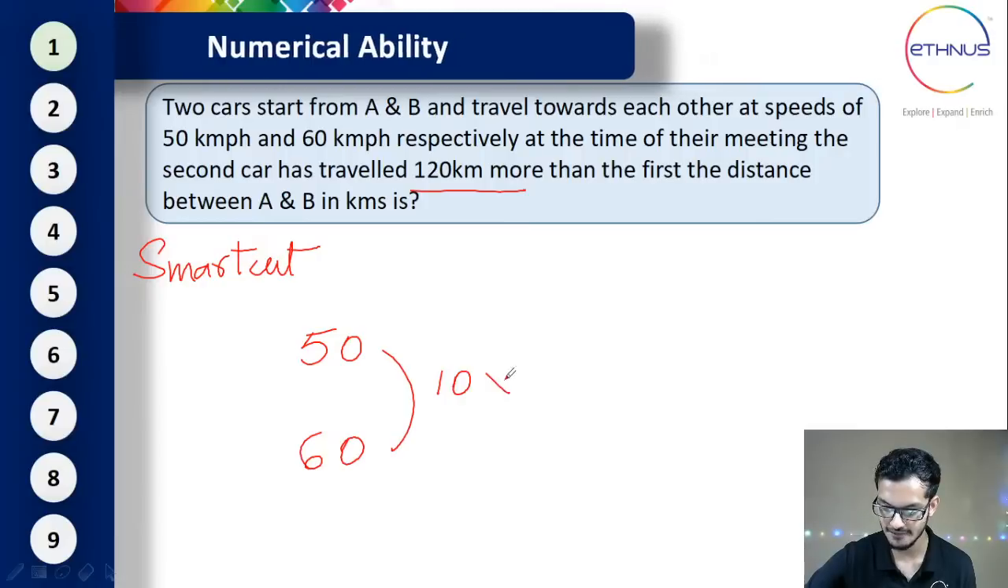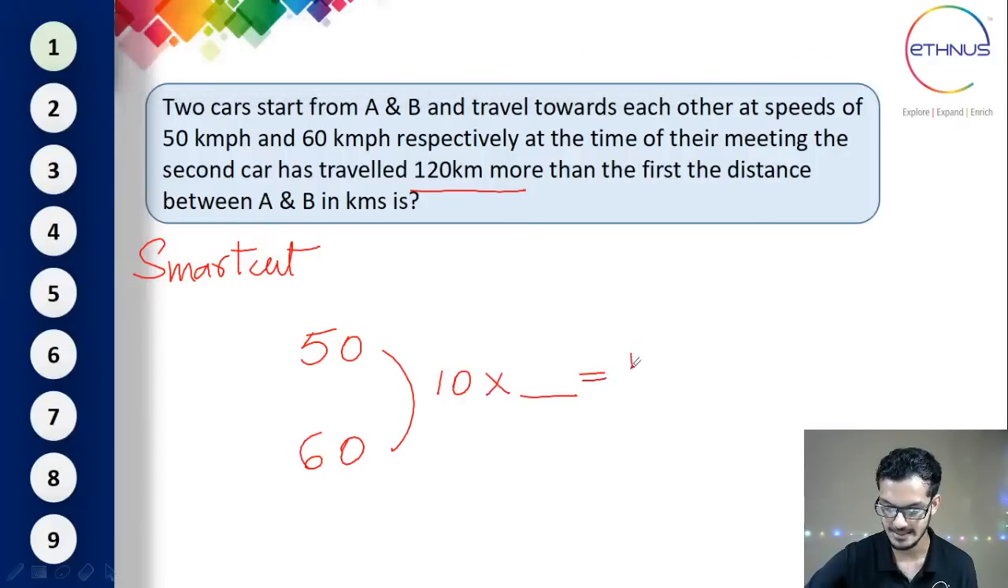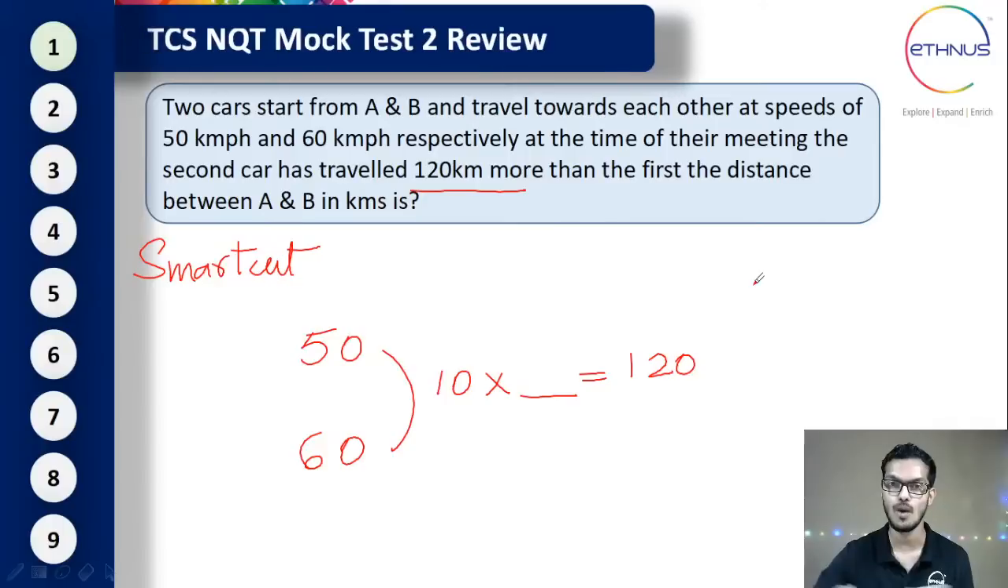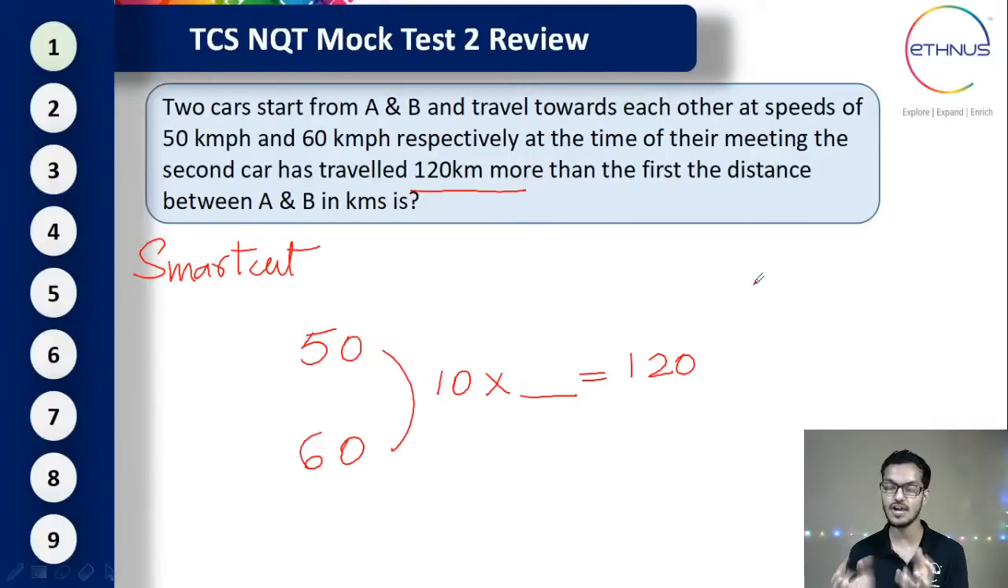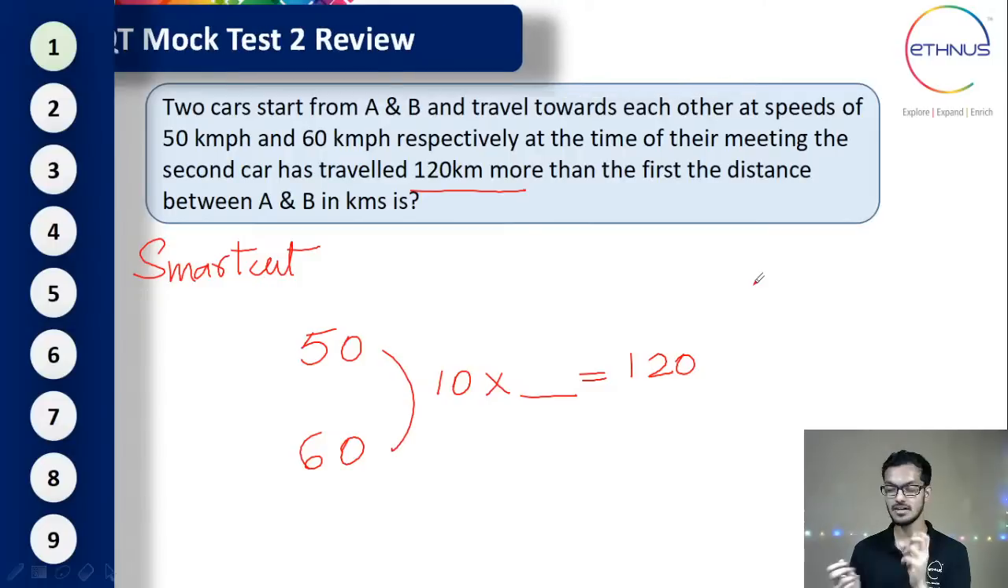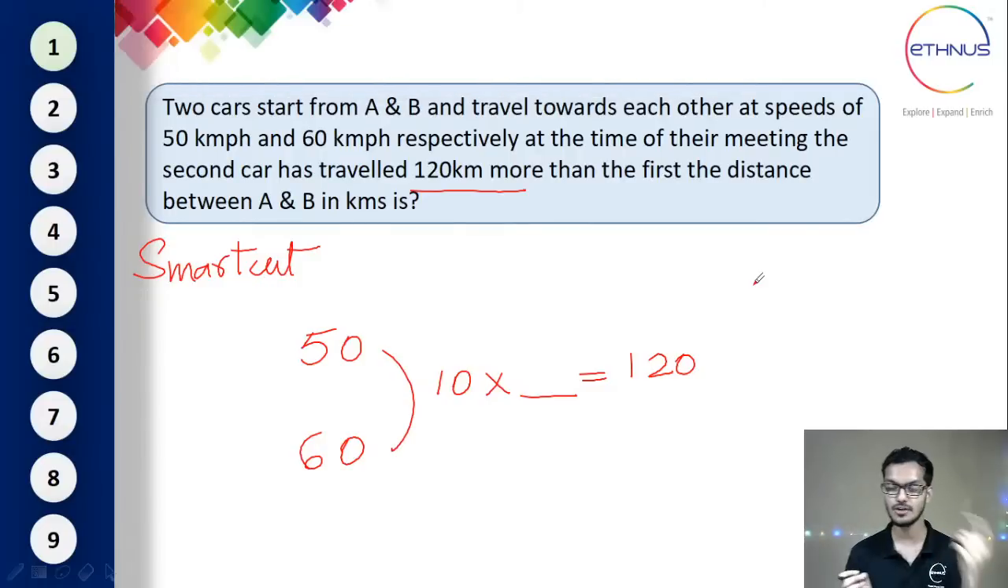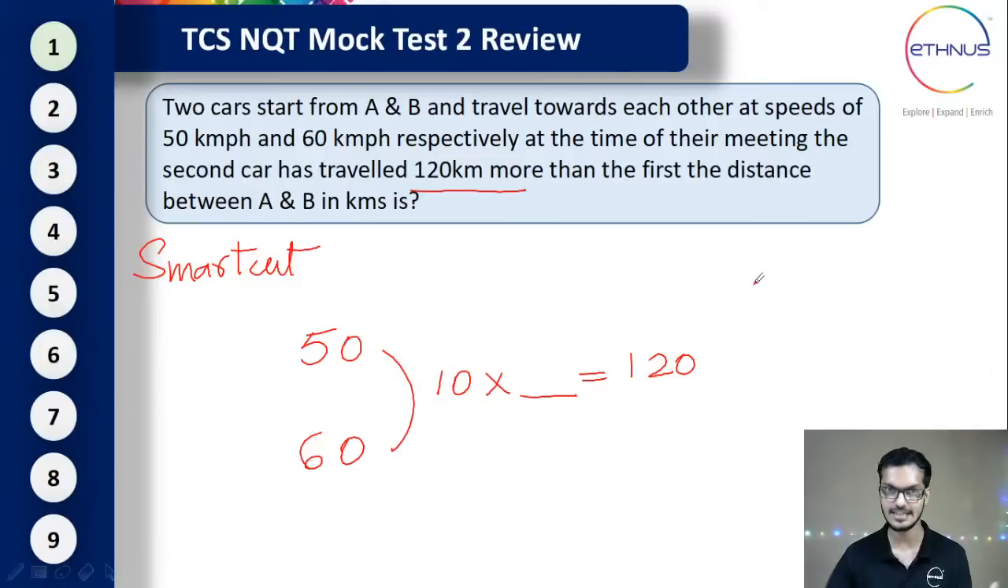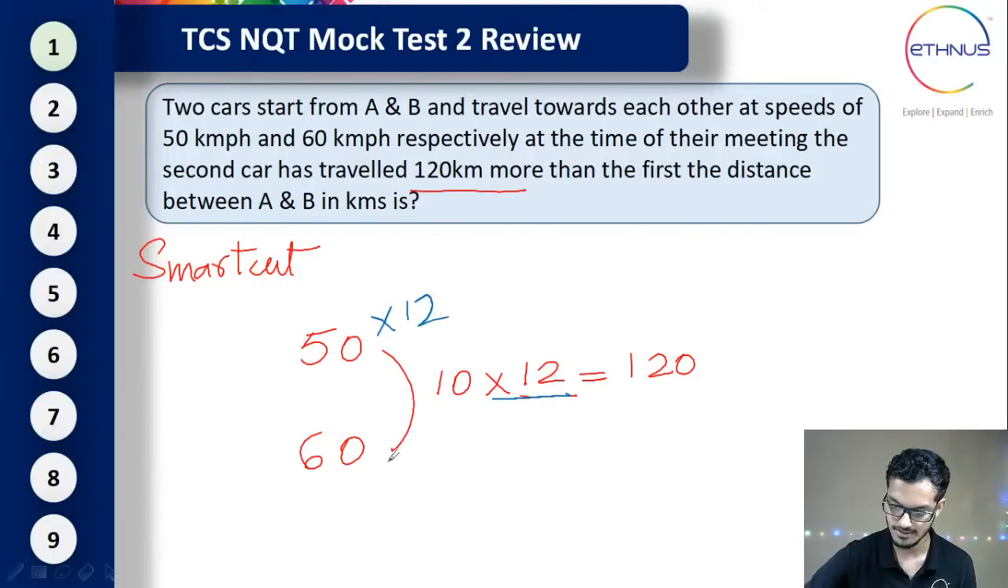So let me know in the live chat what number if I multiply to this, I'll get 120 km. Here I'm trying to make the difference between them as 120. So let me know in the live chat what number if I multiply to this 10, I'm going to get 120. So definitely it is nothing but 12, right? So this is the next step. So whatever the 12 is, it is a multiplier here. So I will be multiplying this number, 12, here as well as here.